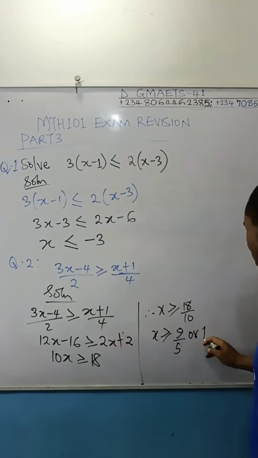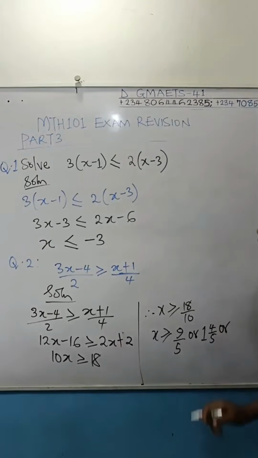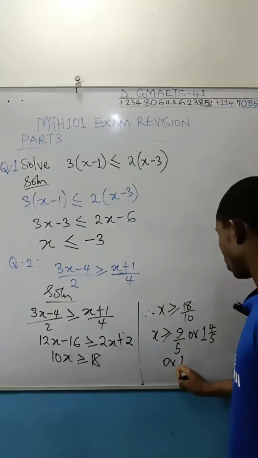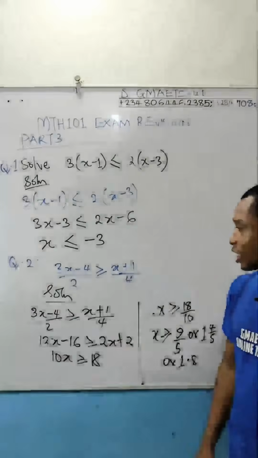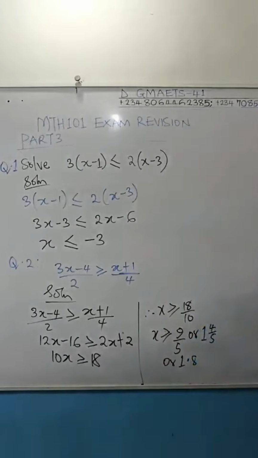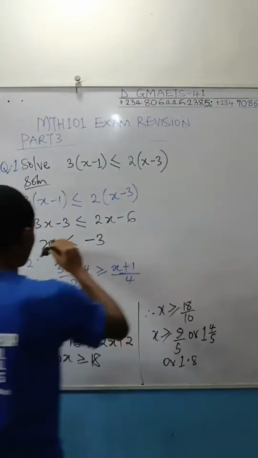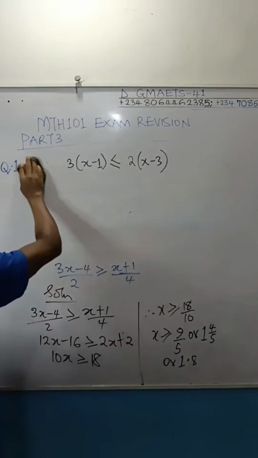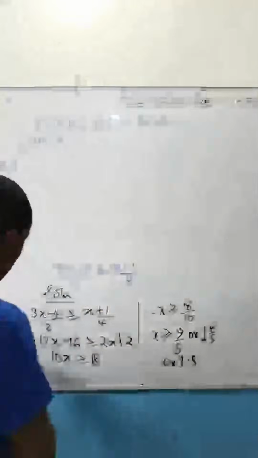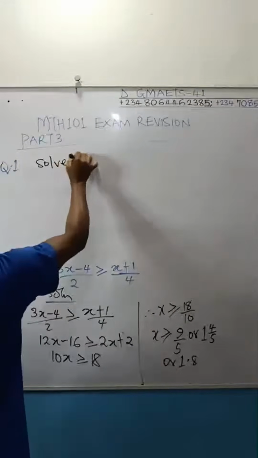5 can go into 9 one time, remainder 4. So 4 over 5. Or if you like to put it in decimal, depending on the option, this is going to be 1.8. Okay? So you take note of that. I'm still going to solve this one, but I'll be using minus exactly what we have there. So let me wipe this. I'm going to call that question number 3. Solve the inequality.